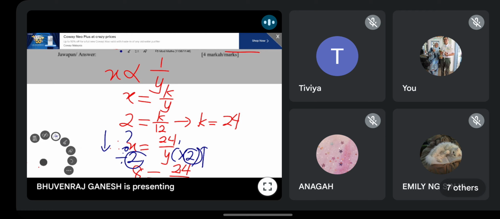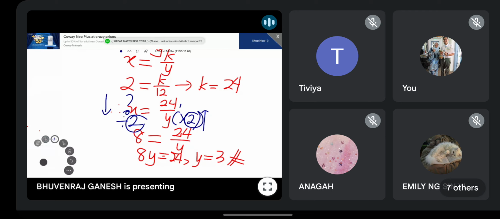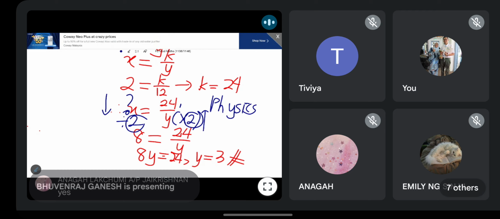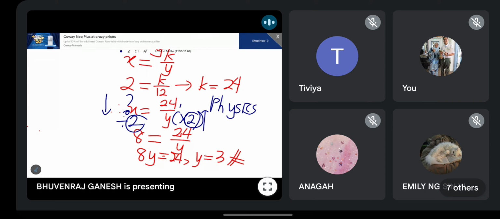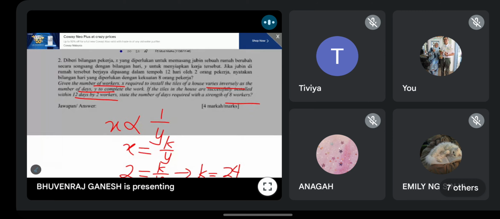Change in value: they will give you what happened to one side, and then ask what happened to the other value. I think you all study this in physics, right, guys? For those who take physics, you all study this. What happened when Y times 2? What happened to the X value? You learn this in modern math also, and in physics. For those who take physics, in Form 4 you already learned this. So the concept is actually variation, which comes from maths, ubahan.